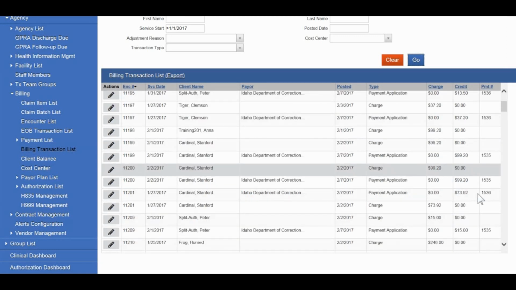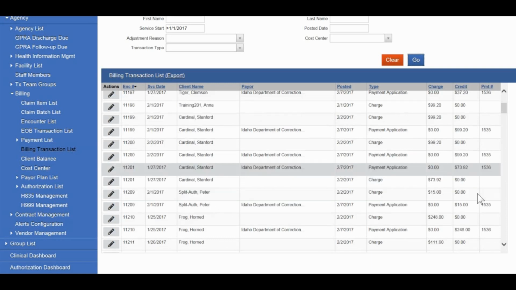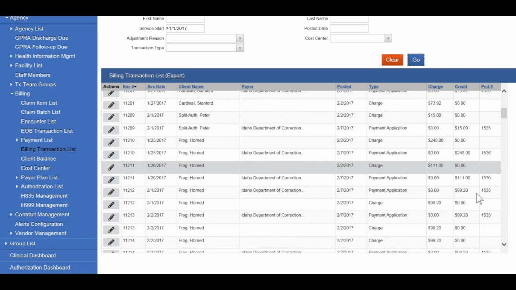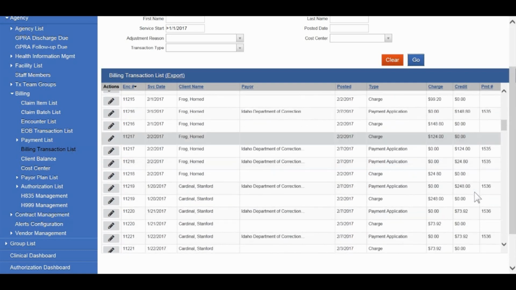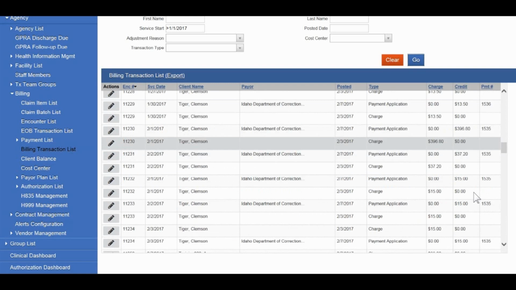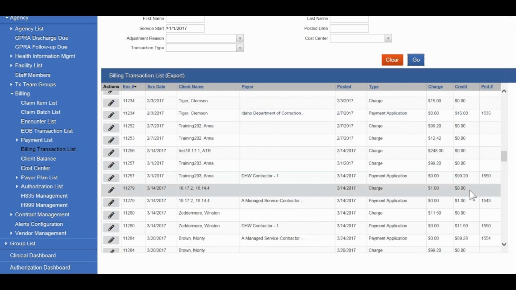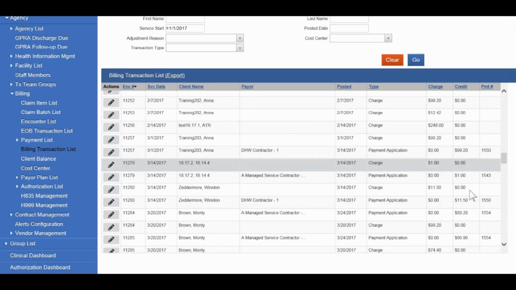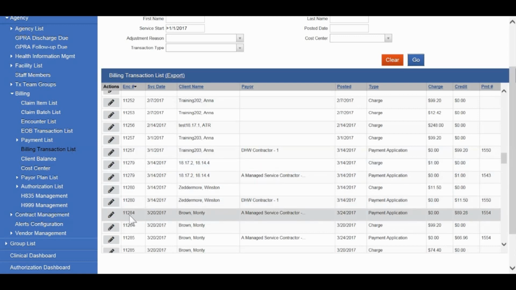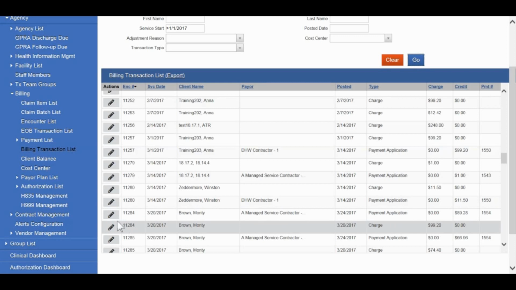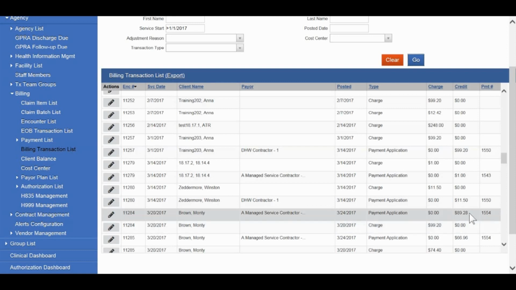So we'll scroll through and find an item that has a discrepancy between that charge and the payment. And this can be either due to a copay, 5% holdback, etc. So here you'll see for this encounter number, we have our charge listed. And then the payment right above it. And in this case, there is a discrepancy between the two.